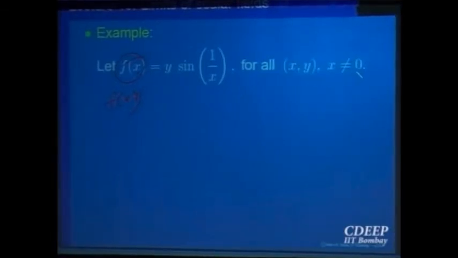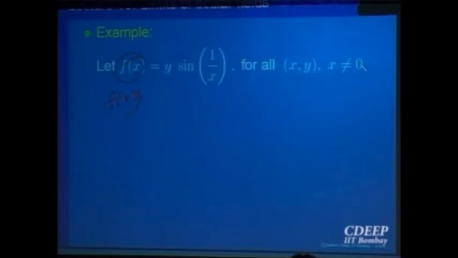So let us look at this function f. There should be a correction here. This is a function of two variables, so it should be f(x, y); the comma y is missing here. So look at the function f(x, y) equal to y sine 1 over x for all x not equal to 0. So what is the domain of this set? x not equal to 0. That means the whole plane minus the y-axis. Clear? That is the domain.